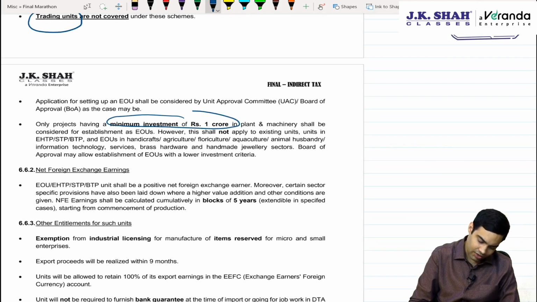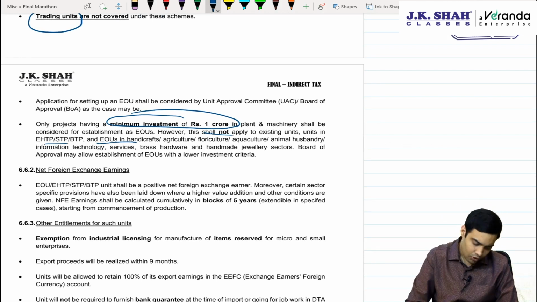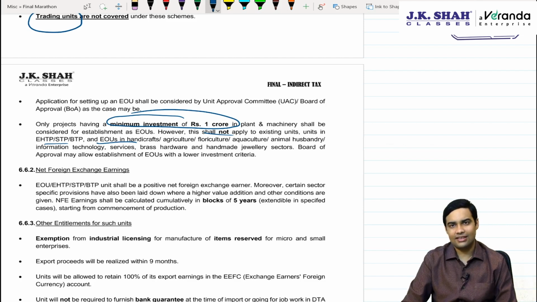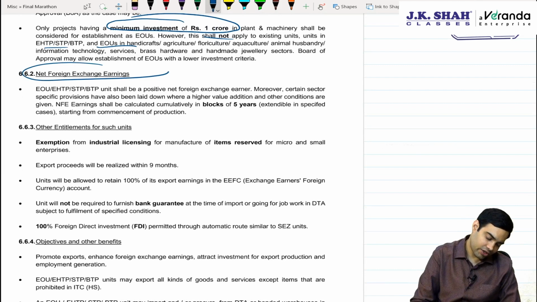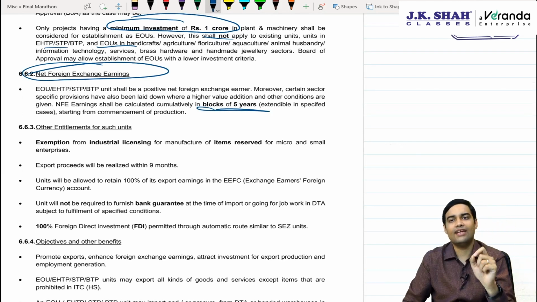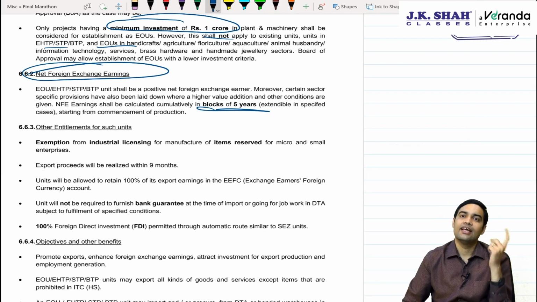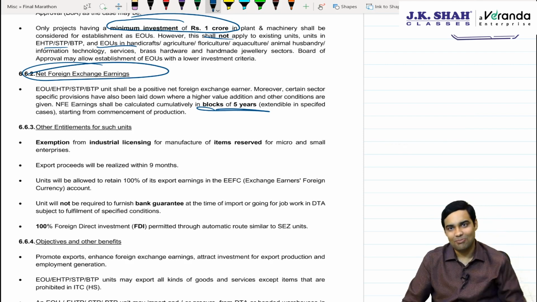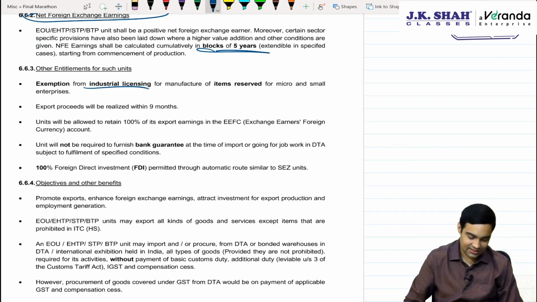Minimum investment of 1 crore, but obviously for EHTP, STP and BTP or EOUs in the handicraft or agriculture sector, 1 crore is not applicable. There should be net foreign exchange earners. In a block of 5 years, their NFE, net foreign exchange, should be positive. That means you have earned more for the country than you have spent on various imports. Okay, then you get an exemption from industrial licensing.